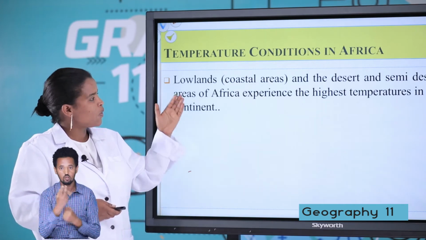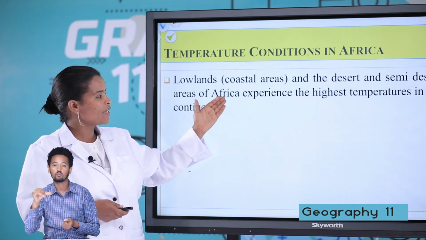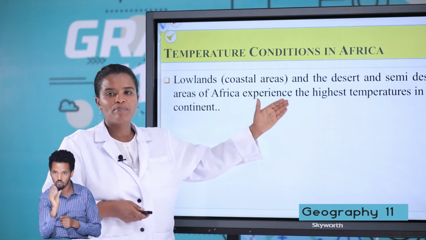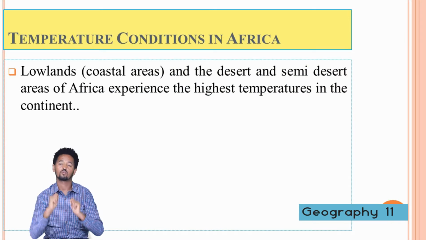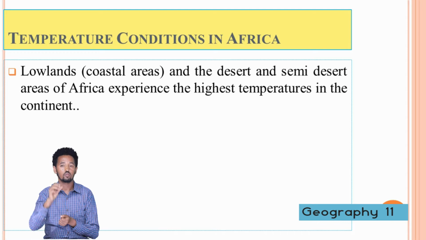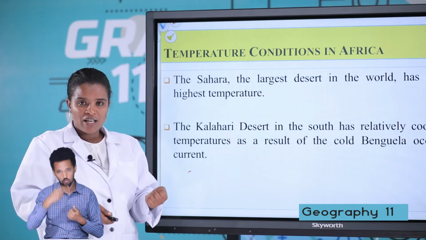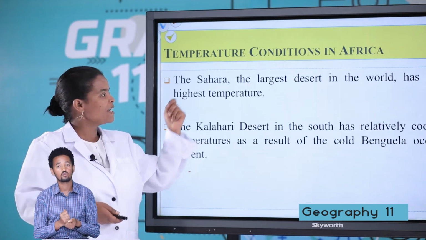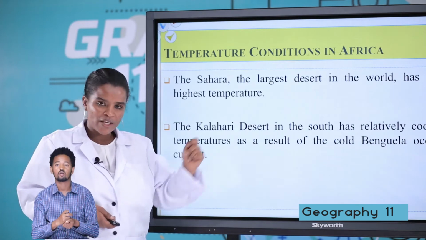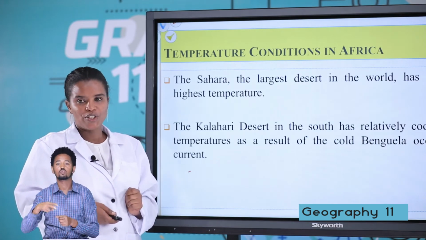Let us see: the lowland, the desert, and the semi-desert areas of Africa experience the highest temperature in the continent. The Sahara is the largest desert in the world because of its location. As we saw previously, the Sahara Desert is found far away from the influence of ocean currents, so it has high temperature in Africa.